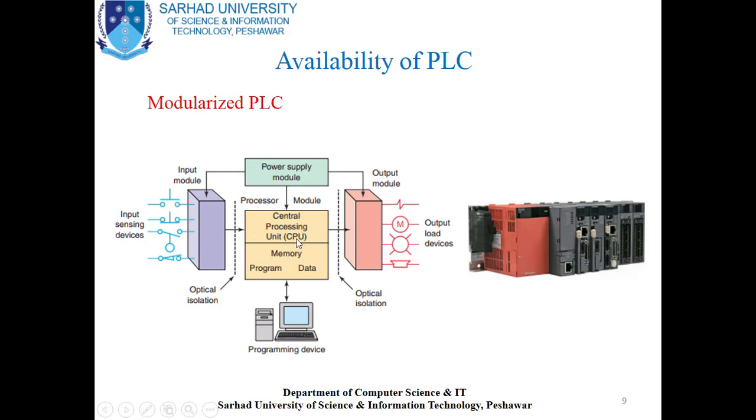Here you can see the two portions. The first portion is the central processing unit and the second one is the memory unit. In memory we can program the PLC and data can be saved. The CPU is connected with the computer through a cable. By means of a programming device we can program the modularized PLC. Here you can see the picture of modularized PLC. We will switch to the next slide.